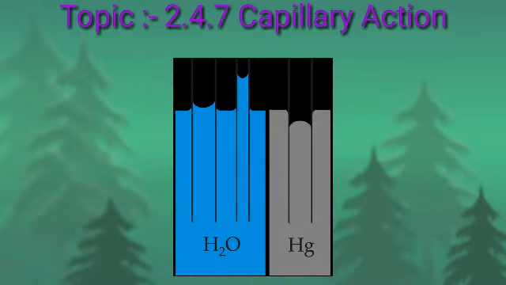If one end of a capillary tube is dipped in a liquid which partially or completely wets the surface of the capillary tube, for example when it is dipped in water, the water rises in the capillary tube as shown in the figure. On the other hand, if the capillary tube is dipped in a liquid which does not wet its surface, for example mercury, the mercury level falls in the capillary tube as shown in the second figure.